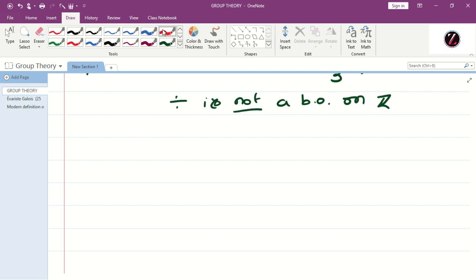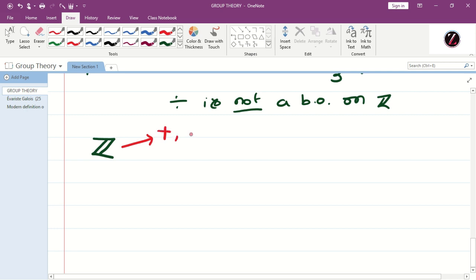Therefore, in case of Z, what are the binary operations? Addition is a binary operation, subtraction is a binary operation, and multiplication. But division is not a binary operation. So these three are binary operations on Z.